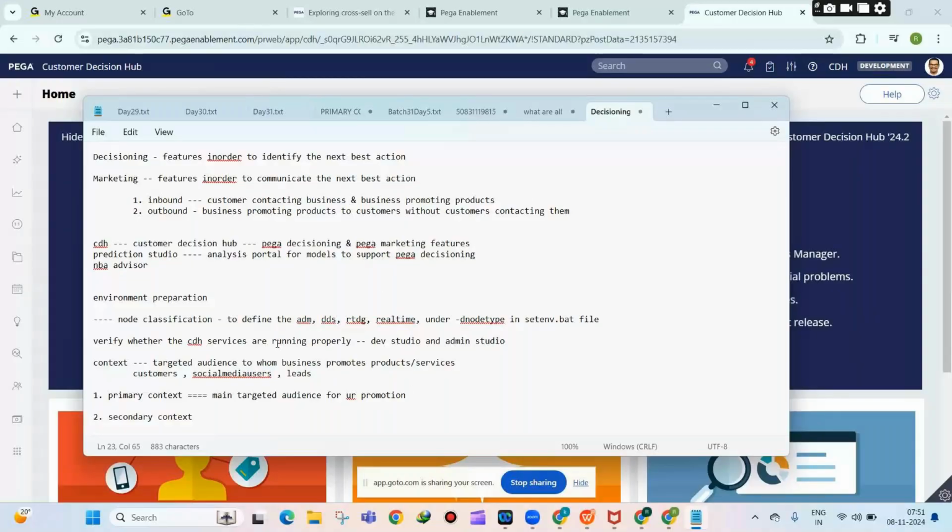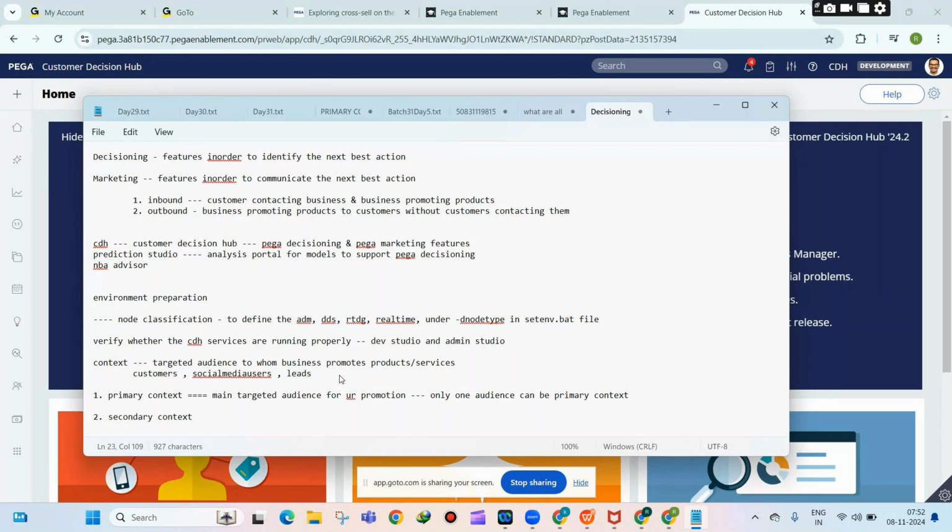So primary context is the main targeted audience for the promotion. For example, you might be able to promote to multiple contexts. For example, you will promote to the customers, you will promote to the social media people, you will promote to the leads. But out of all these types of audience, you will only promote to one audience as a main audience. You can only set one audience as a main audience. Okay, only one audience can be primary context.